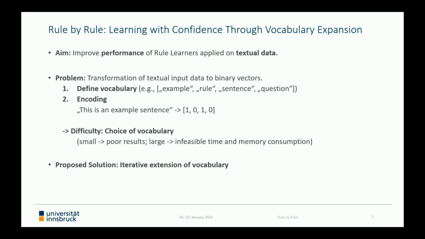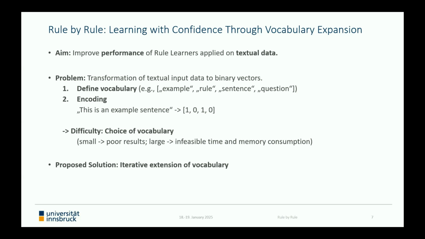And at the end of the day, we have to deal with the question of how many and which words we should consider in the underlying vocabulary. A small vocabulary often leads to poor results because the considered words do not suffice to distinguish between similar classes. On the other hand, a very large vocabulary goes hand in hand with extensive memory and time consumption, which is not feasible even with our modular approach.